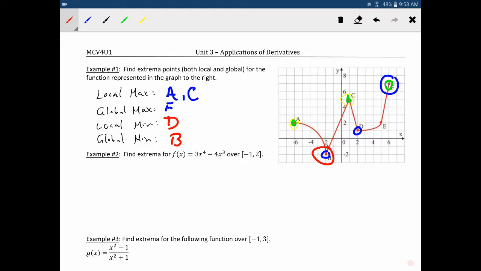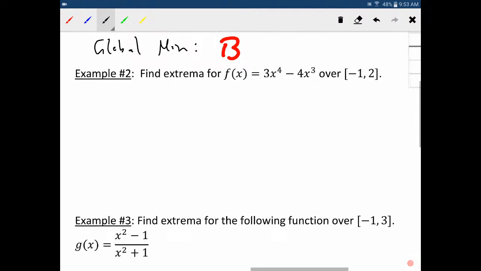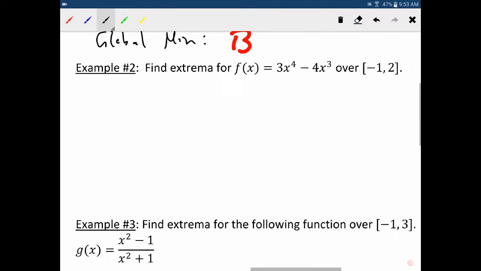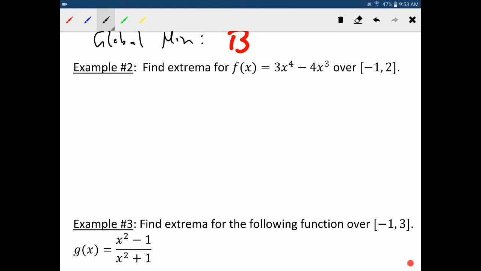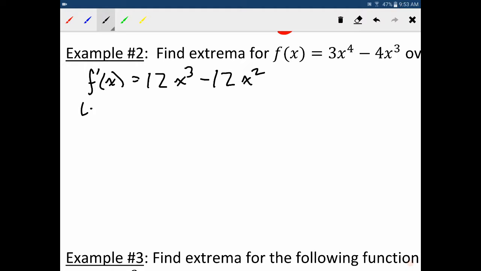And there we go. Okay, so now we're going to do one with algebra because looking at graphs is boring. So we're going to follow that algorithm. The first thing you're going to do is find the derivative of this function. So f prime of x is going to equal 12x cubed minus 12x squared. We're going to let f prime of x equal 0.